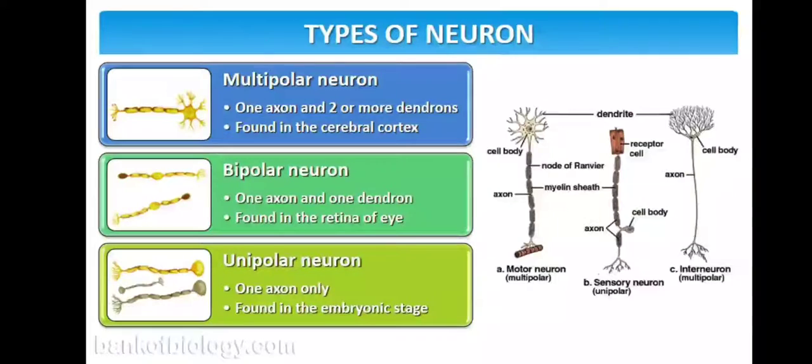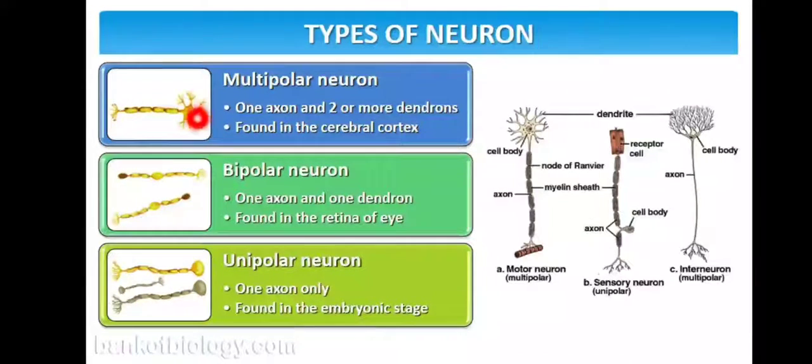Let's see another structure. Depending on how many axons and dendrons are present, there are different types of neurons. There are mainly three types: multipolar, bipolar and unipolar neurons. In a multipolar neuron, there is one axon and two or more dendrons.